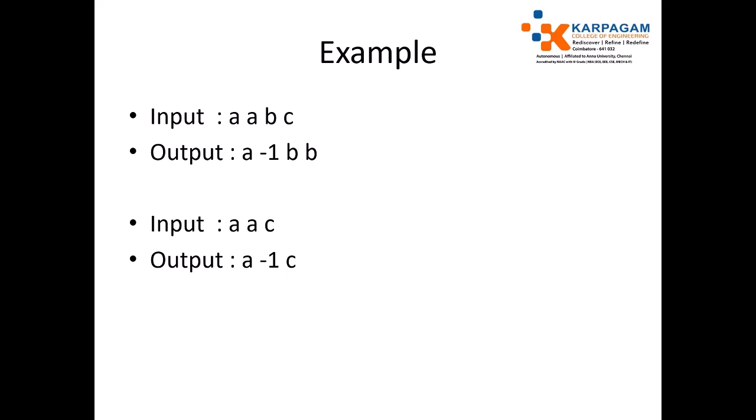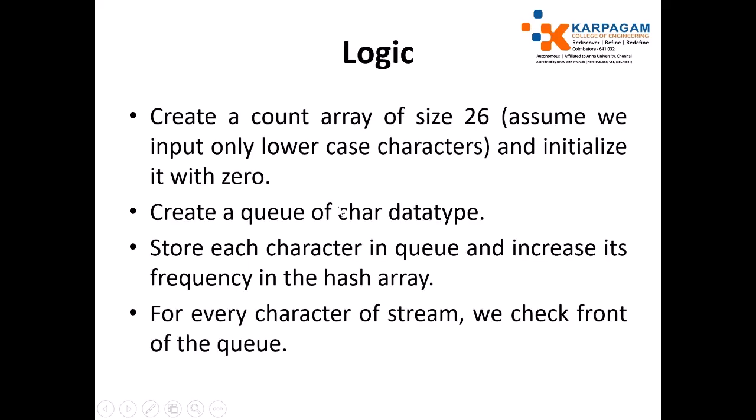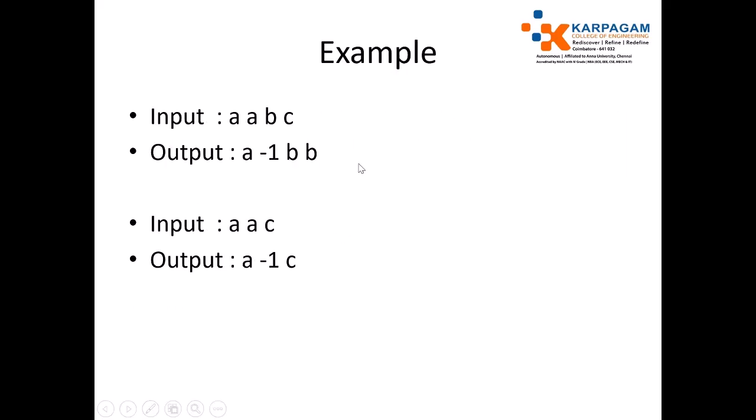The suitable data structure for this problem is the queue, because each and every time I can store the first non-repeating character at the front end of the queue, and a repeating character is removed from the queue when I read data which is already available in the queue.